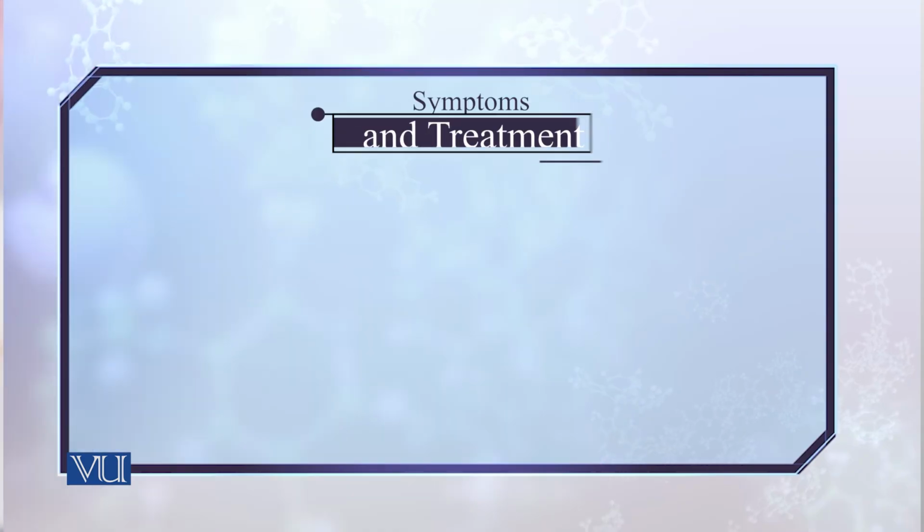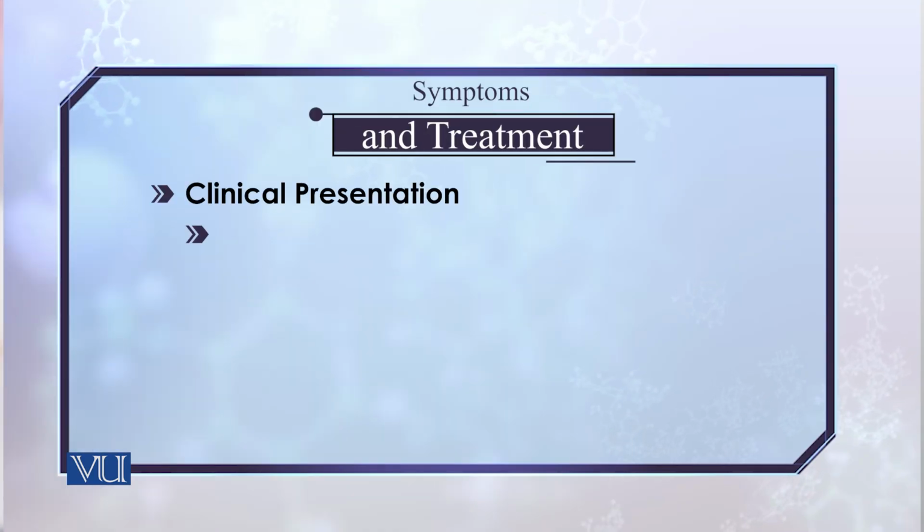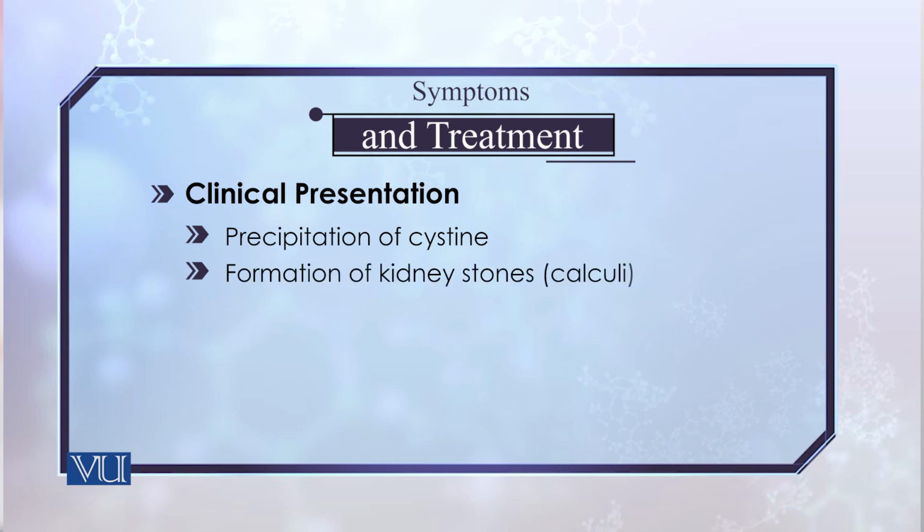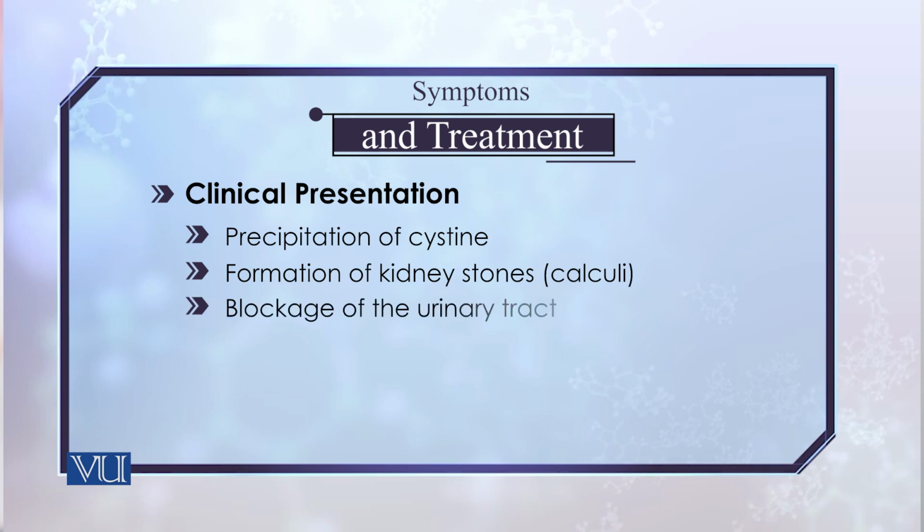As far as the symptoms are concerned, I have told you that it involves the precipitation of cysteine, and because of this malabsorption you get stones in the kidneys, a disorder also known as formation of calculi in the kidneys. An inevitable result of the accumulation of the calculi in the kidney is urinary blockage, which not only has a harmful effect on your health, but is also very painful.